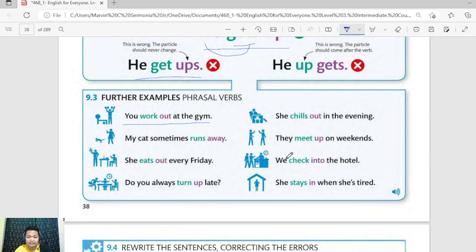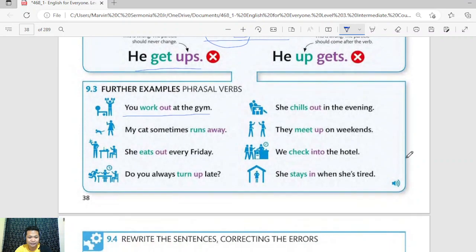She chills out in the evening. They meet up on weekends. We check into the hotel and she stays in when she's tired. These are the phrasal verbs: work out, runs away, eats out, turn up, chills out, meet up, check into, and stays in.